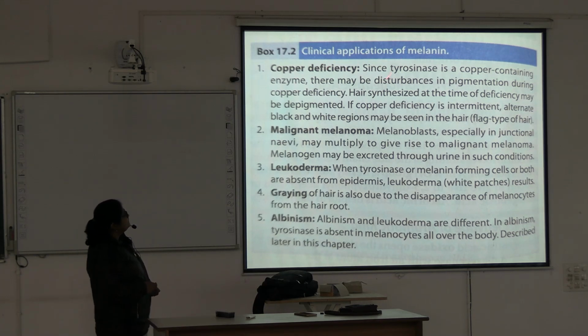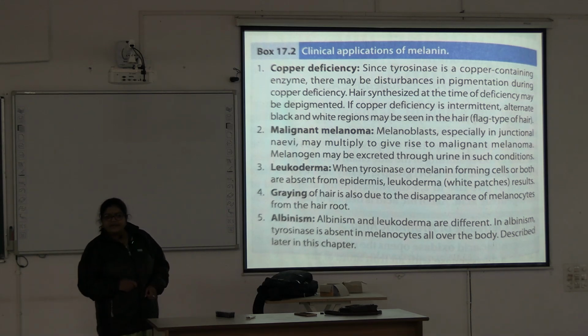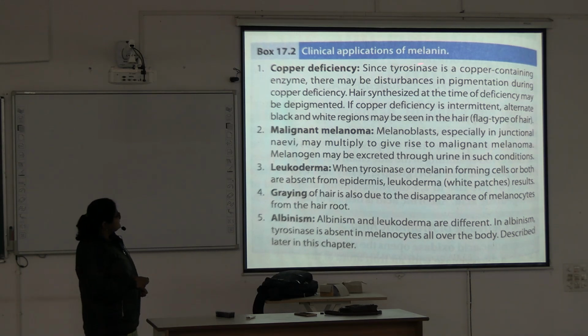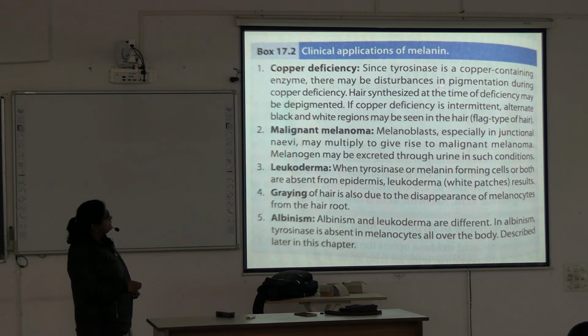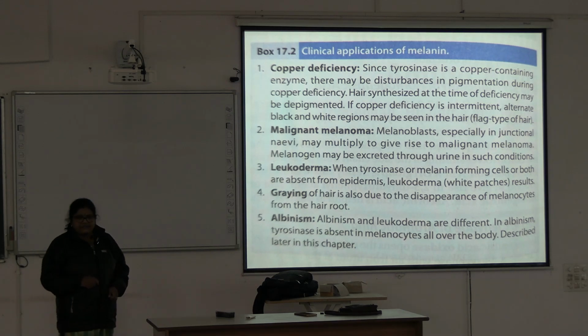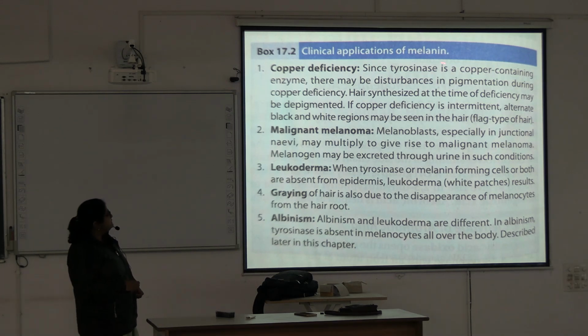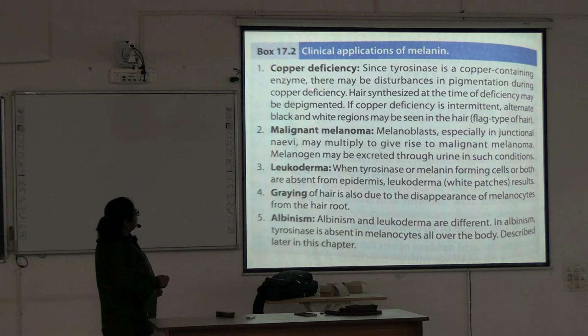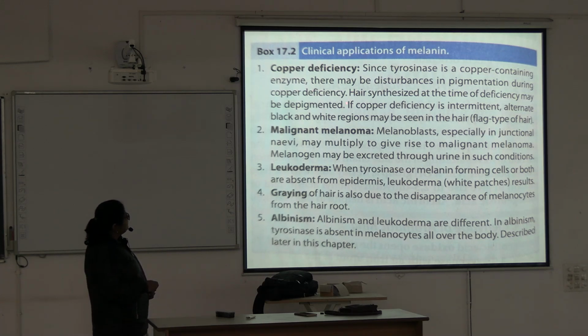Copper deficiency, since tyrosinase is a copper containing enzyme, there may be disturbance in pigmentation during copper deficiency. So if there is copper deficiency, that means the tyrosinase enzyme will be defective or not properly formed or deficient in quantity. There may be disturbance in the pigmentation during copper deficiency, means in hair synthesized at the time of deficiency.